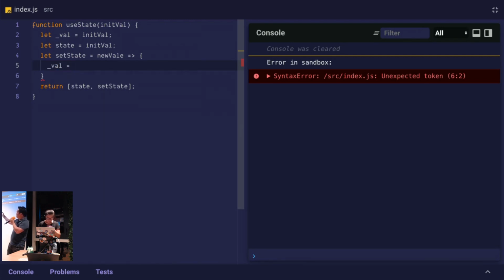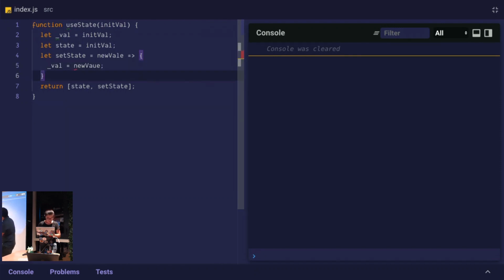Okay, I think there are some typos in there. Is this big enough for everyone? That's the minimal useState clone.